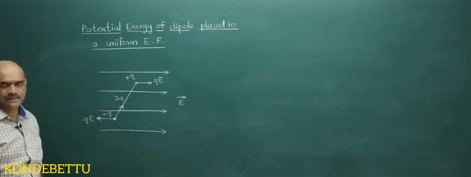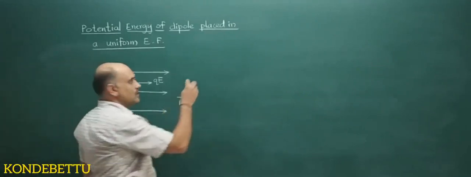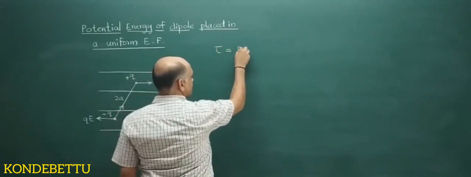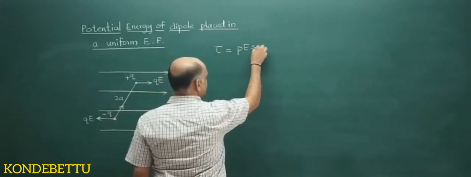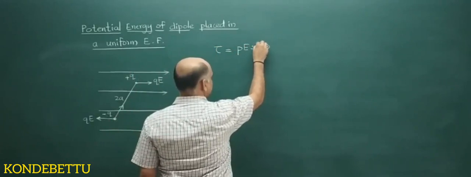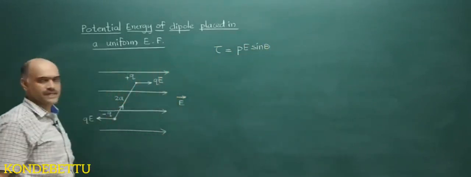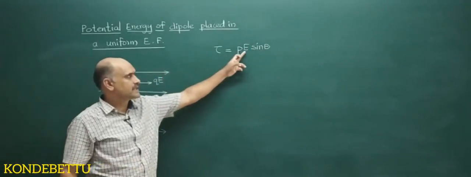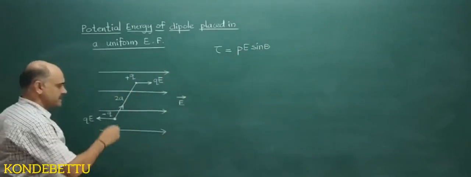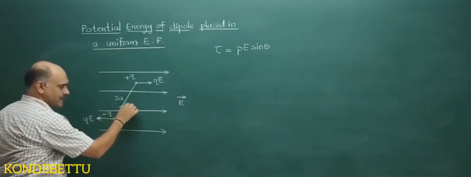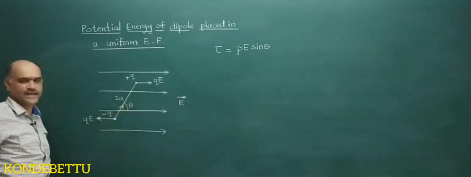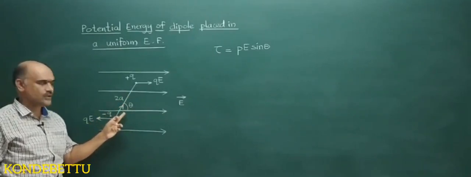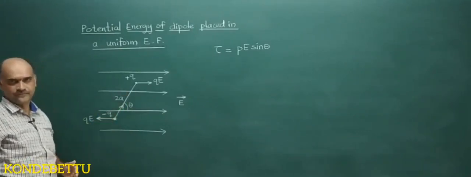So the torque experienced by a dipole placed in a uniform field is given by tau is equal to PE sin theta, where P is the dipole moment, E is the electric field, and theta is the angle made by the dipole with the direction of the electric field.